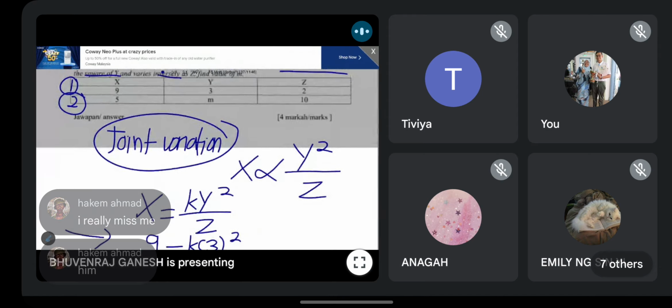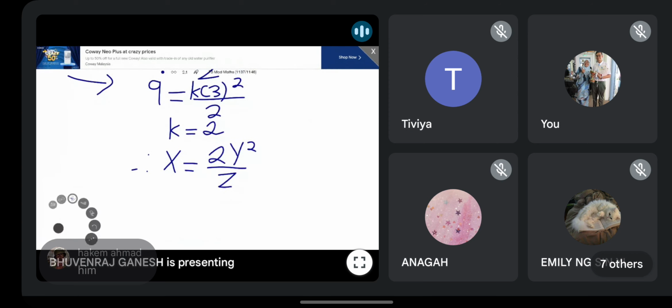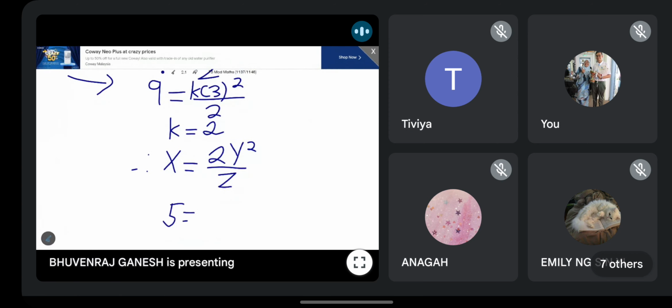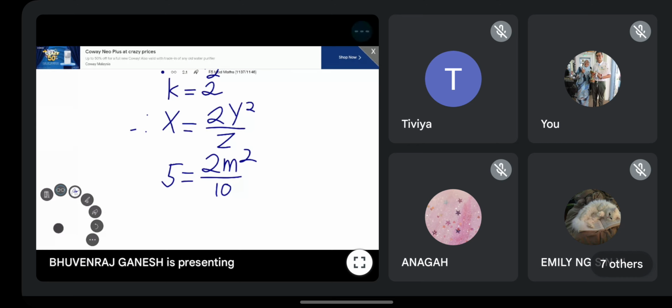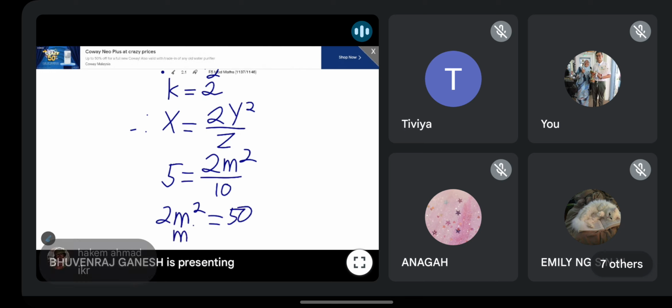So you have x is 5, y is m, z is 10. X is 5, y is m, z is 10. Equals to 50. So m square.